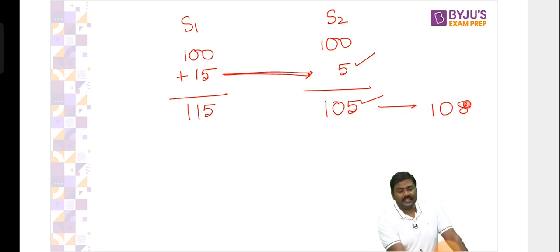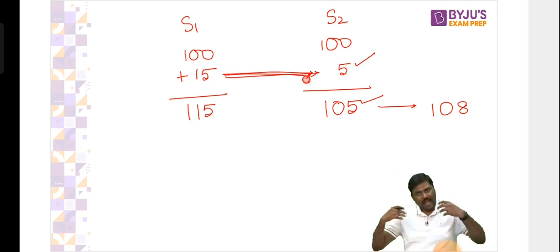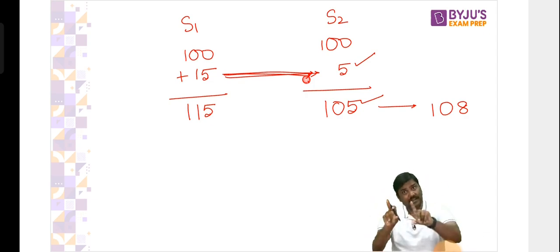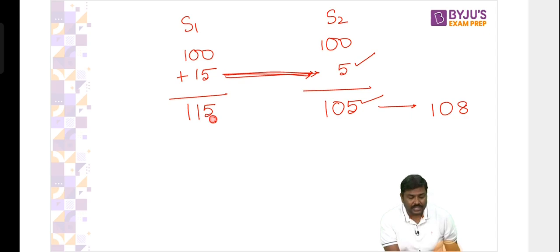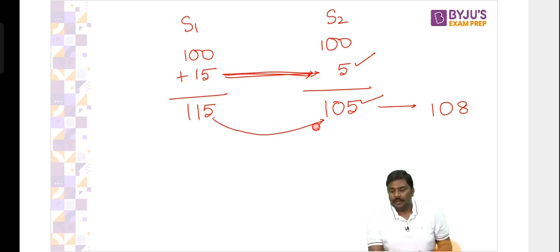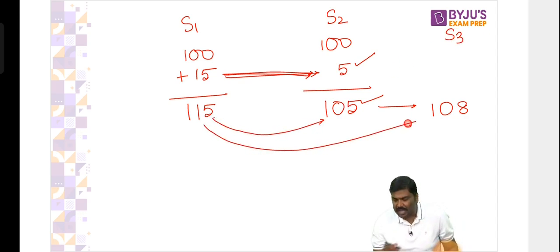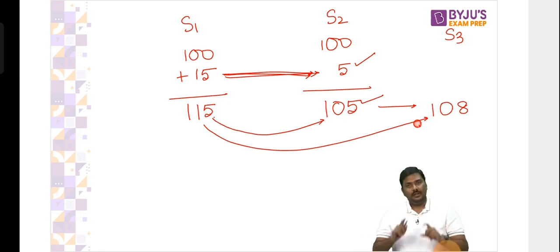I repeat, government has reduced the taxes from 15 rupees to 5 rupees. If I wanted to provide the complete benefit to you, I should have reduced the MRP from 115 to 105. But rather than that, I've reduced the MRP from 115 to 108. First question, follow this carefully.